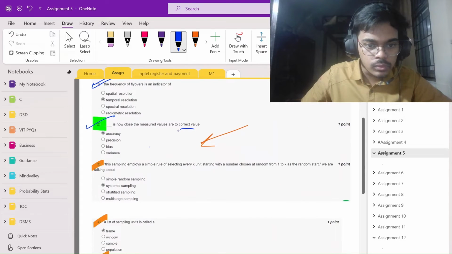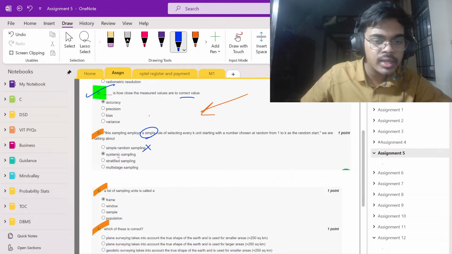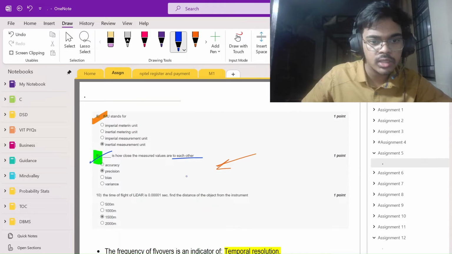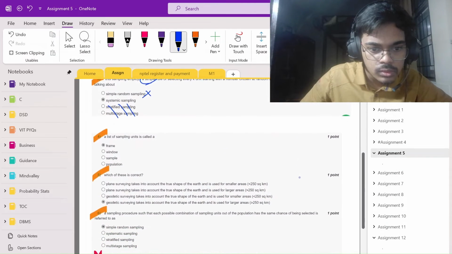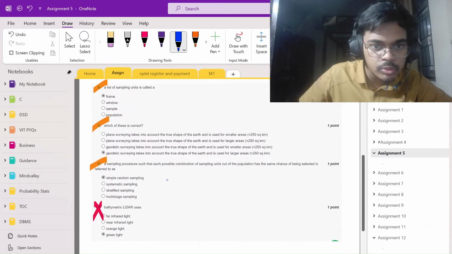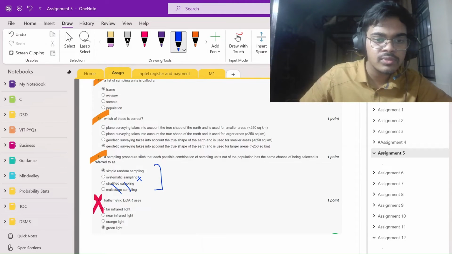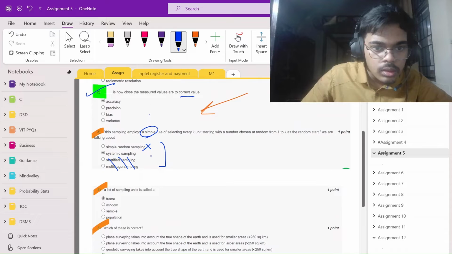Here I made a mnemonic for this. Whenever there is a simple rule, simple won't be the answer. So these were never the option, and systematic will be the option. And since there is an arrow, there is a confusion question here, the same set of options as before. Since there is no simple word, systematic won't be the answer, so the answer should have the simple word. Done.